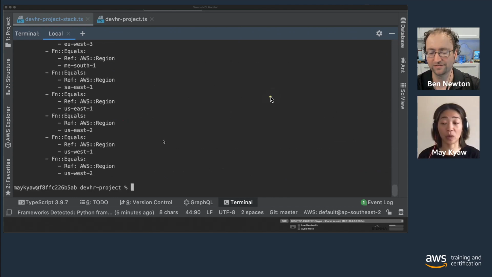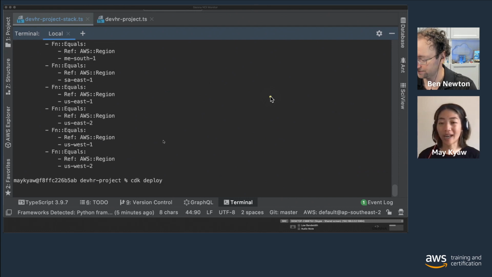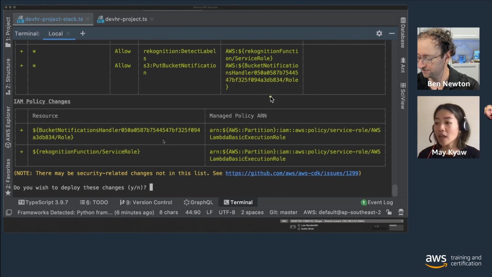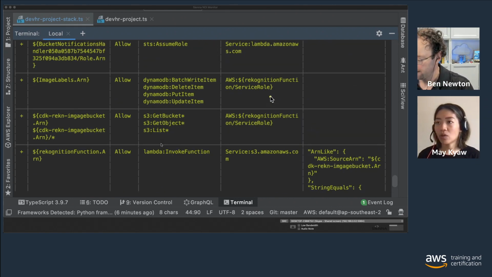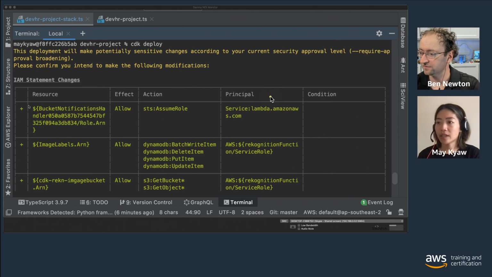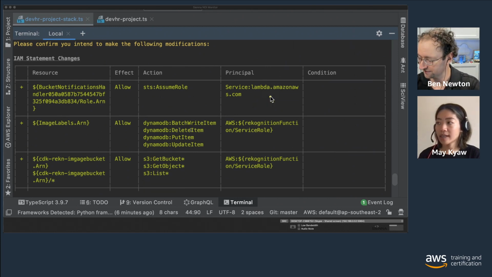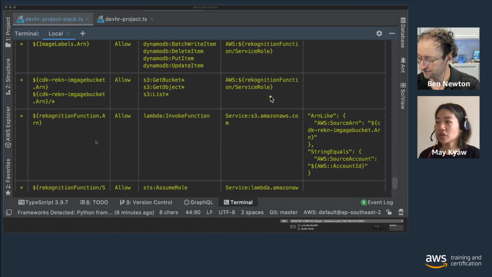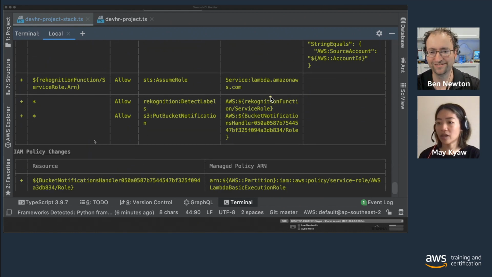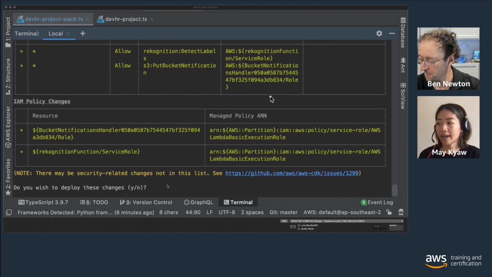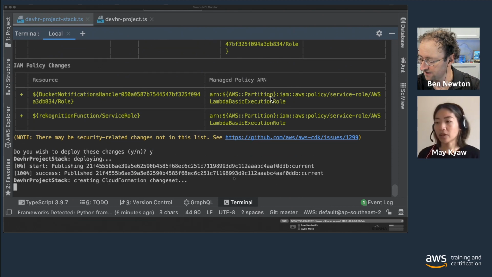Next step, we're going to deploy the application. So I'm just going to use the cdk deploy command to deploy the resources that we just created. While it is deploying behind the scenes, we're going to jump onto the Lambda to explain that. Just quickly looking at what we have created here, you can see the IAM resource changes being created. It looks good, just a sanity check to make sure everything's all right, and it says, do you want to deploy? Yes.